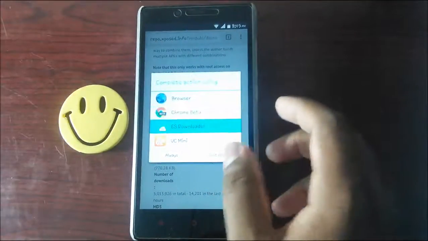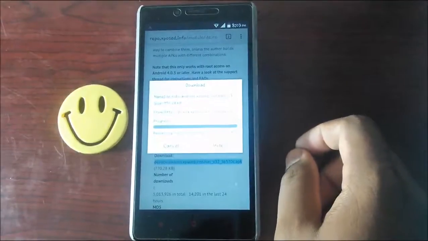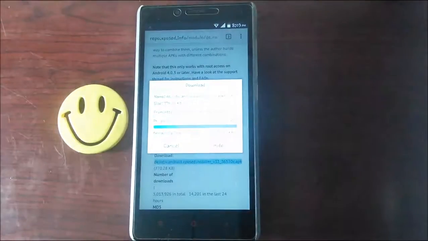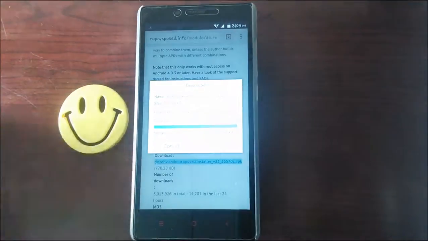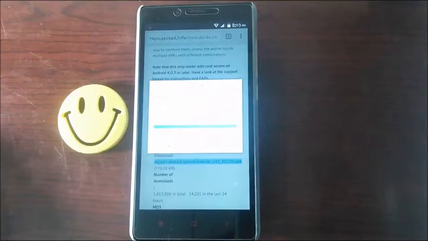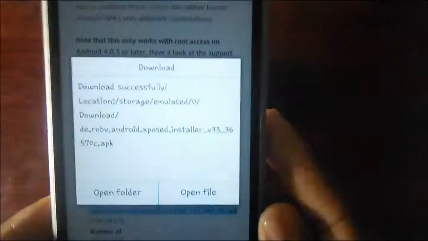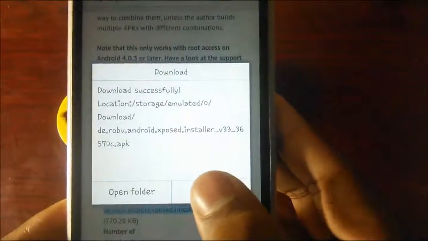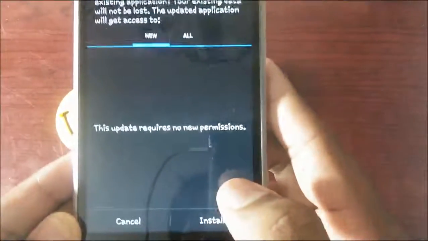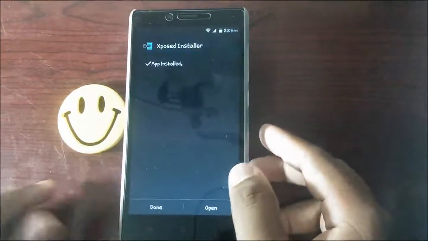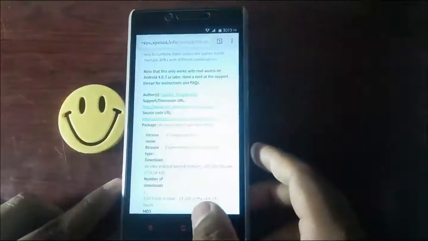It's just 700 KB. My net is a bit slow, so please wait. It's done. You can see this. Press open file and install it. I'm already running it, so it's asking this. Install. Done. Now open it.